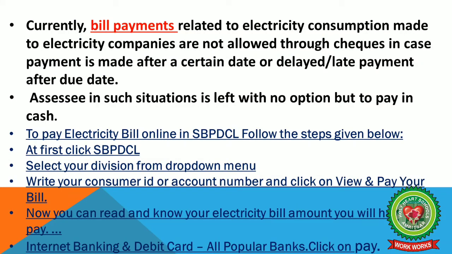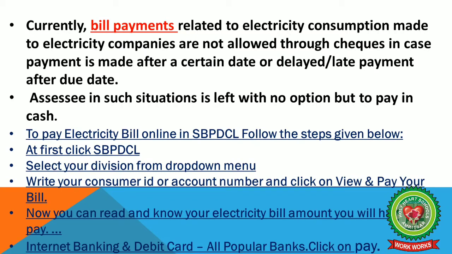Currently, bill payments related to electricity consumption made to electricity companies are not allowed through cheques in case payment is made after a certain date or delayed, late payment after due date. Assessee in such situations is left with no option but to pay in cash. To pay electricity bill online in SBPDCL, follow the steps given below.